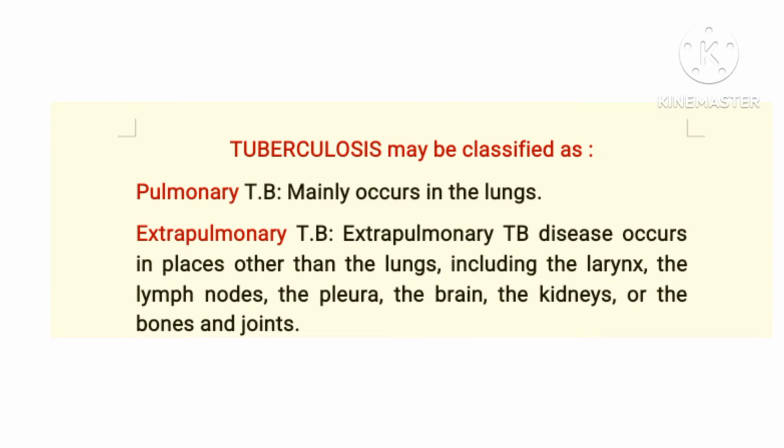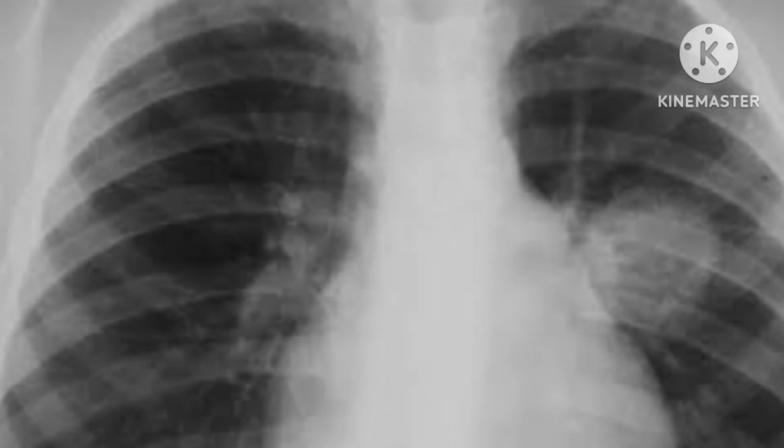Now let's talk about classification of TB. TB can be classified into 2: pulmonary TB, that is the TB that occurs primarily in the lungs, and extrapulmonary TB, that is TB that affects other organs of the body, such as the larynx, the lymph nodes, the pleura, the brain, the kidneys, bones, and joints of the body, is known as extrapulmonary TB.